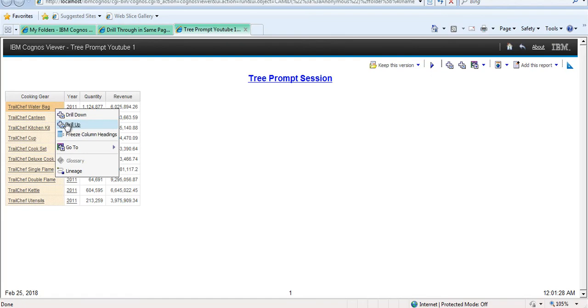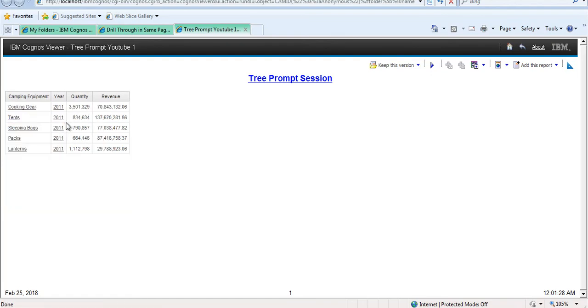Now we are at which level? Product level. Now product type level. Let's go to this, the highest level of the product dimension. So in this way you can go drill up and drill down.